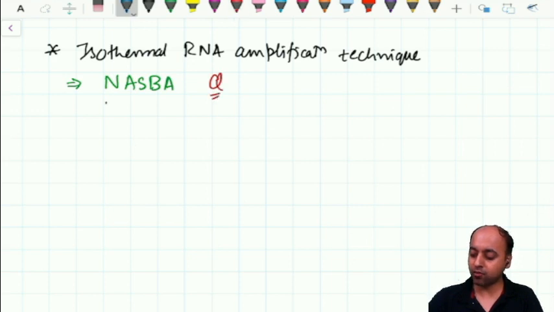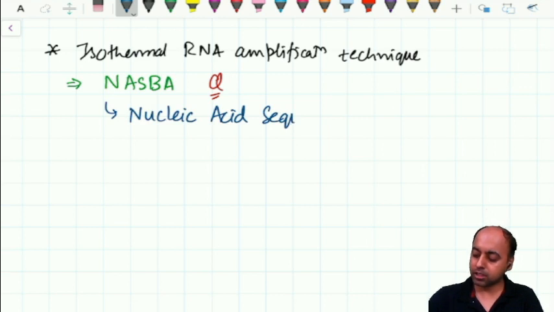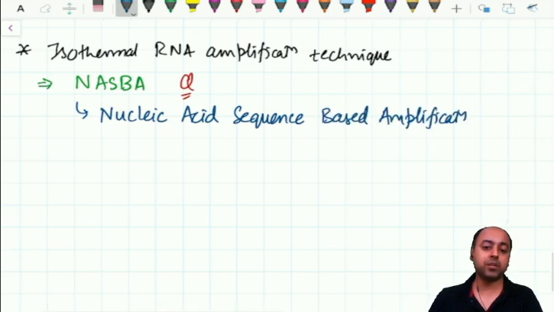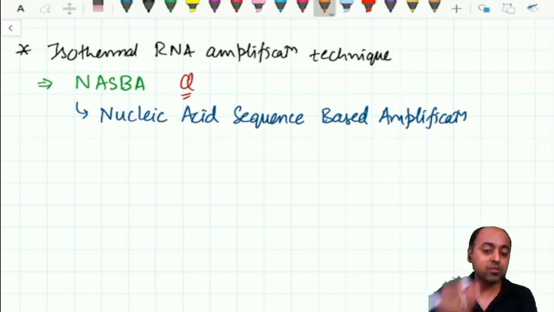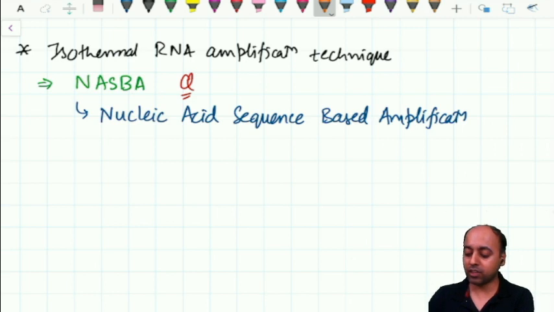NASFA stands for nucleic acid sequence based amplification. I'll very briefly give you the enzymes which are used in NASFA without going into the details.